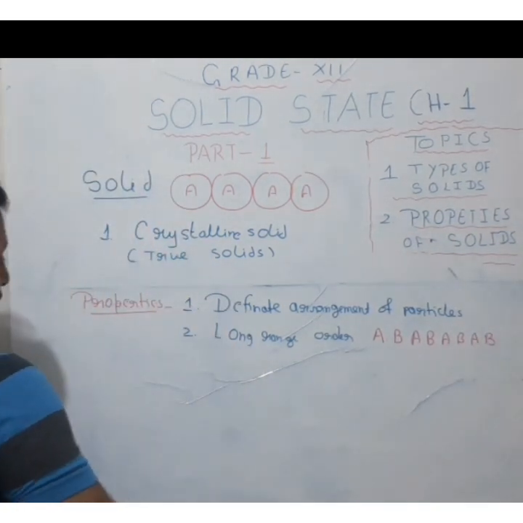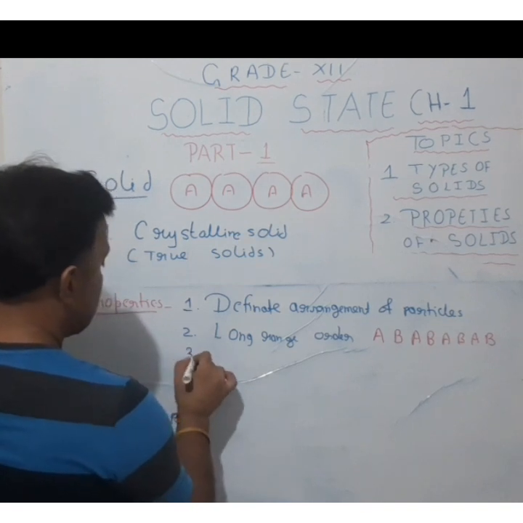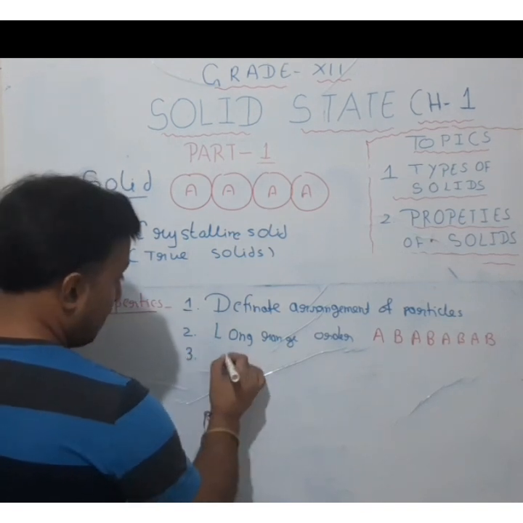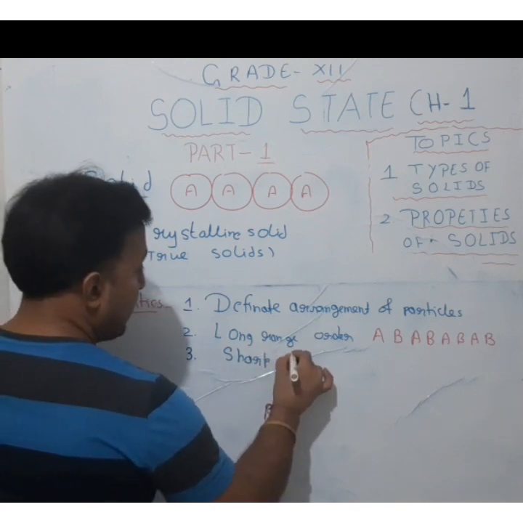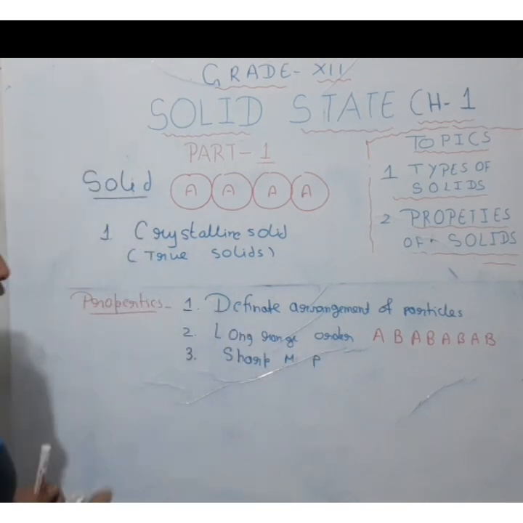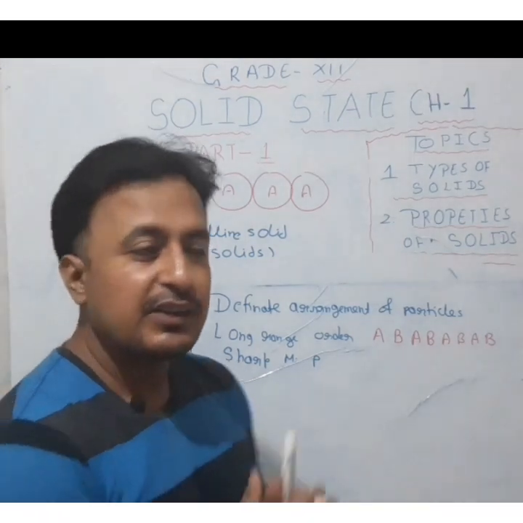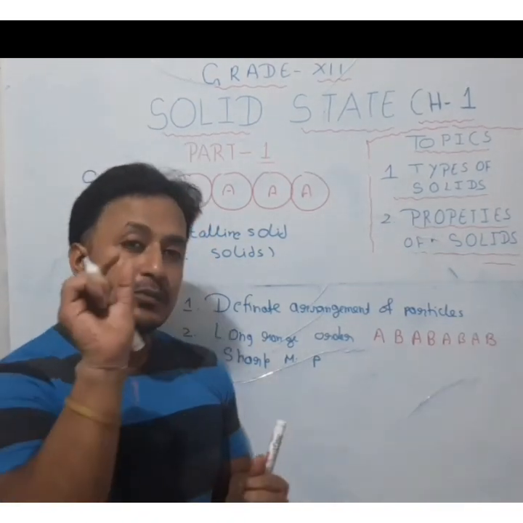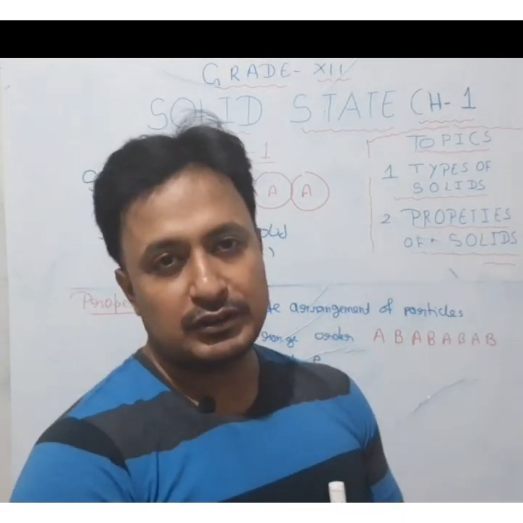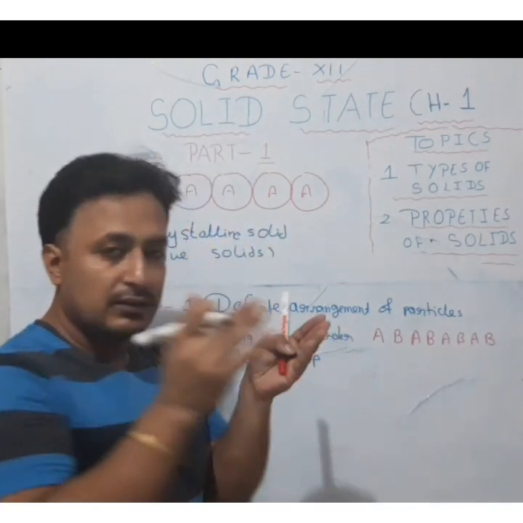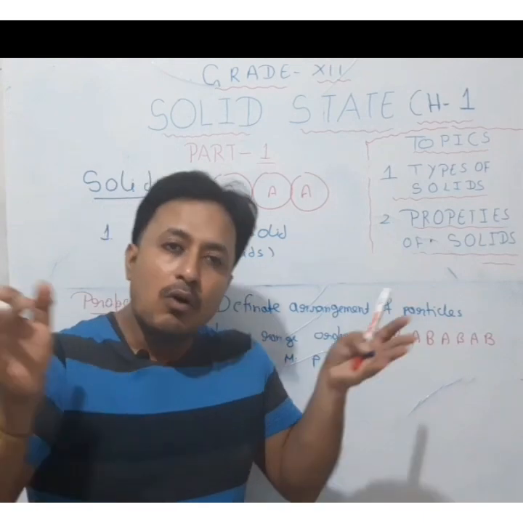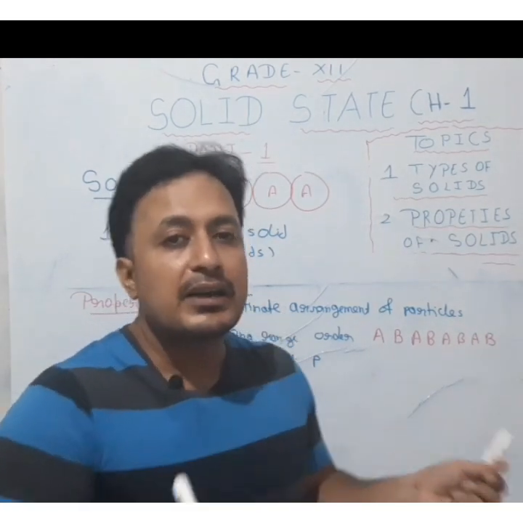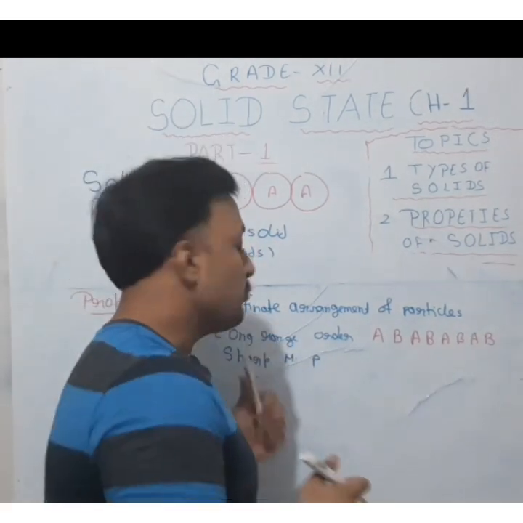Then the third property of the crystalline solid is that they have a sharp melting point. Sharp melting point means that crystalline solids will melt at a specific or definite temperature. If you have a crystalline solid and you divide it into different pieces, then all the pieces will melt at the same melting point.